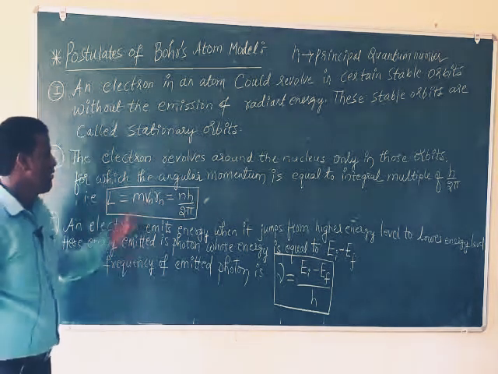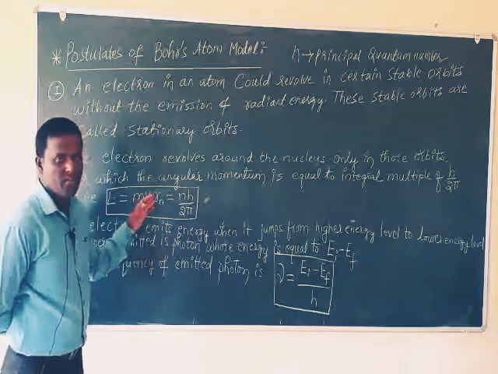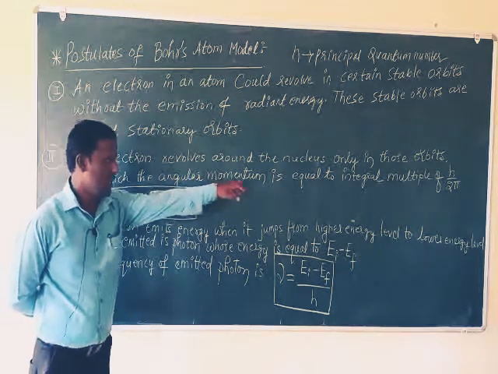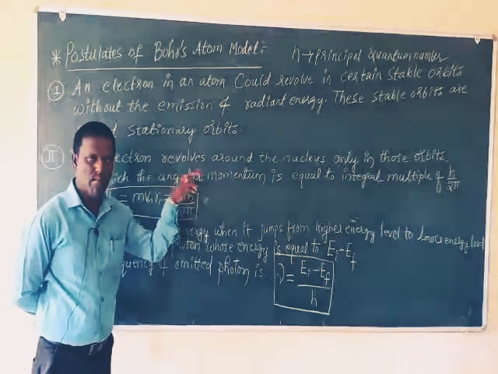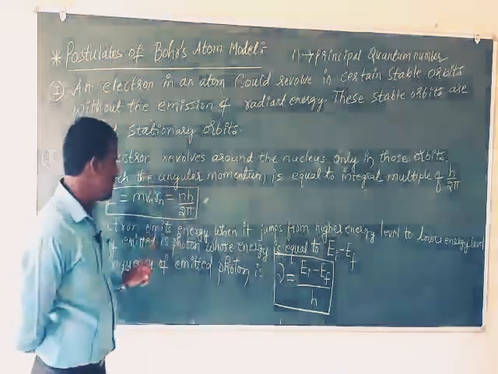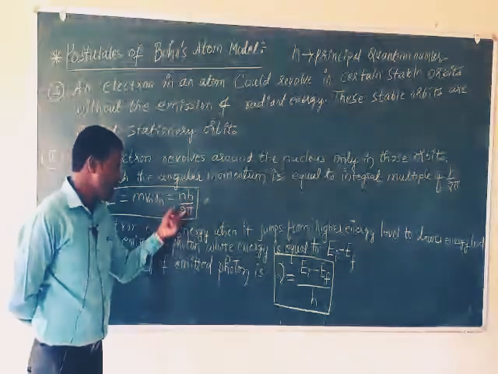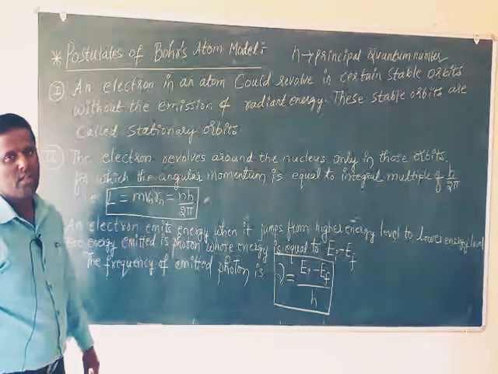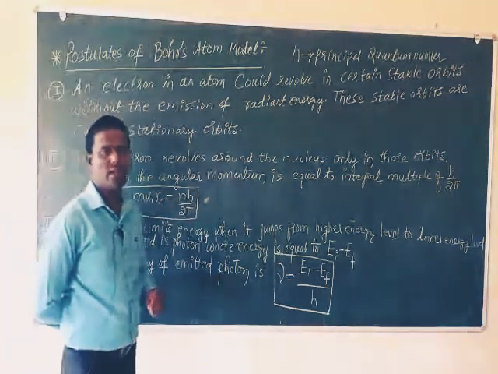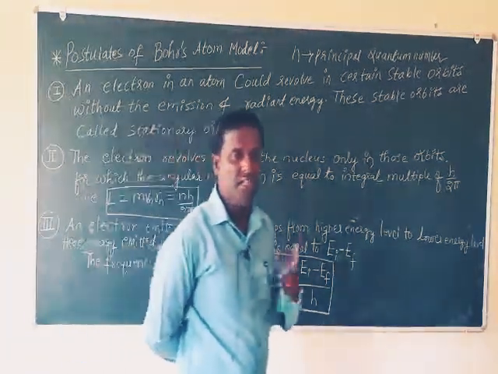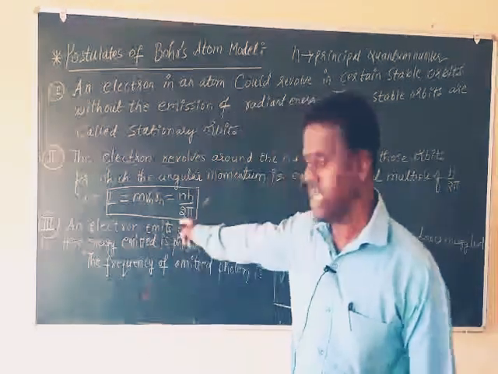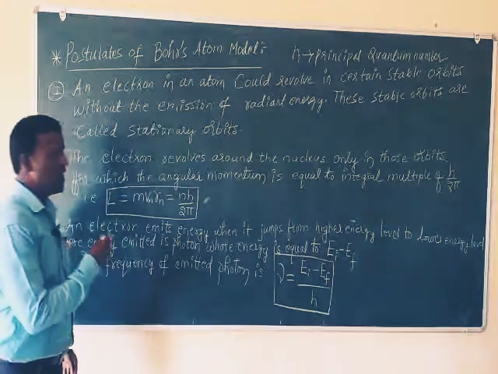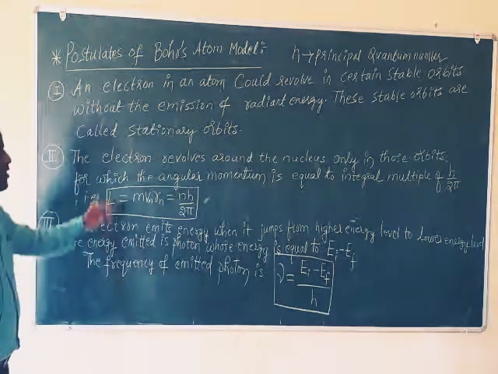the product of mass, velocity and radius, the angular momentum of an electron, is equal to nh by 2 pi. If it is equal, then we can think that the electron is in that orbit, the single electron in the hydrogen atom. How do we say in which orbit that electron revolves? So that's why this condition is helpful for you to find the orbit where the electron is revolving. Where is it revolving?